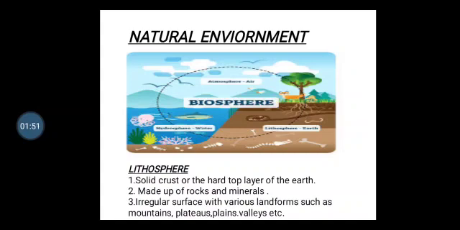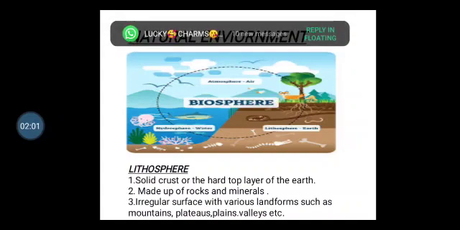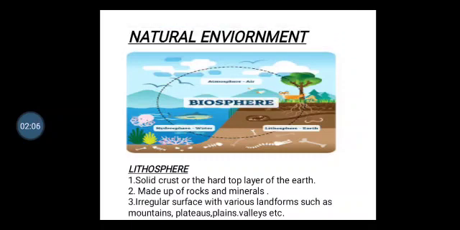Now we will see the diagram, domains of the environment. There are four main domains of the environment: lithosphere, hydrosphere, atmosphere, biosphere. So first of all we will see the lithosphere. Lithosphere is the solid crust or the hard layer of the earth.